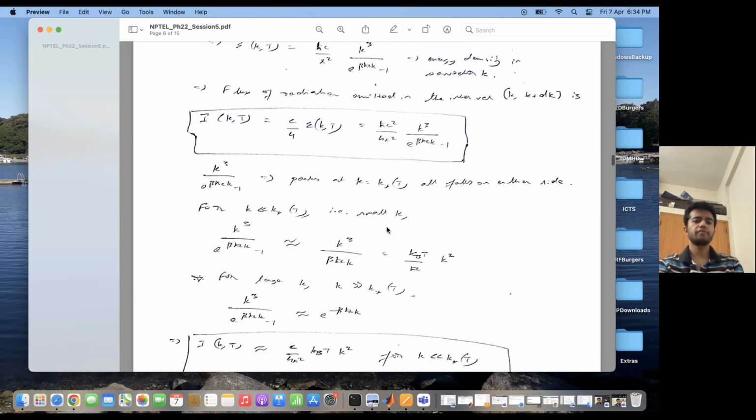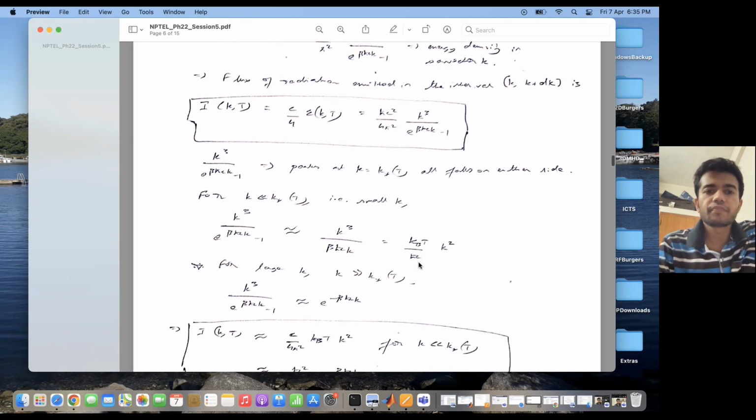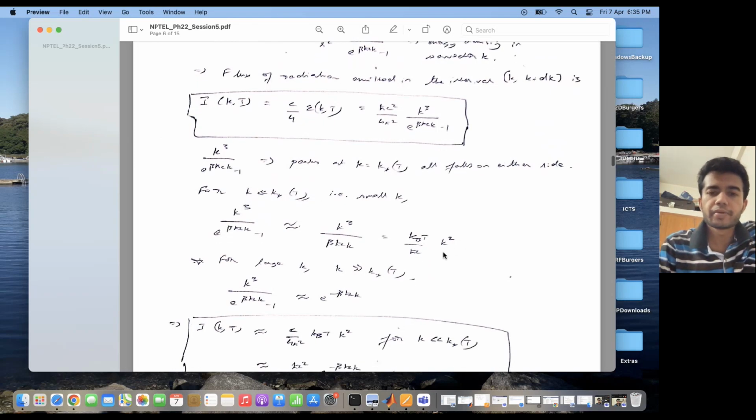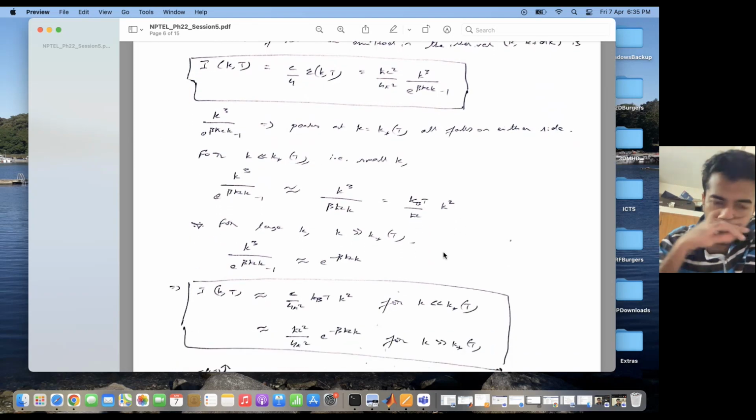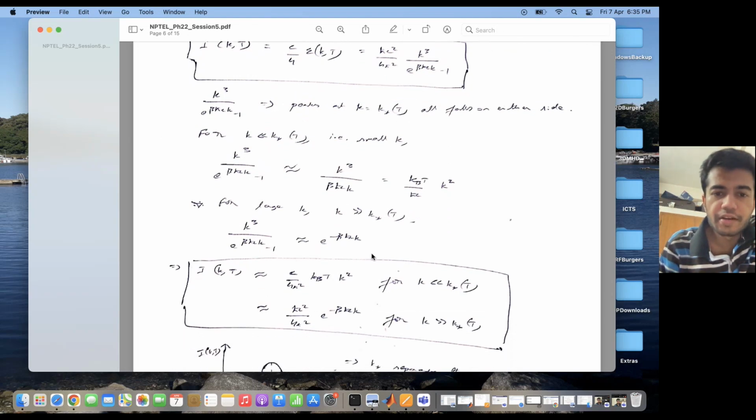What is the small k behavior of this quantity? At small values of k, I can Taylor expand the exponential. So this quantity becomes equal to beta h cross ck, and therefore this scales as kBT by h cross c times k square. So you see I of k is proportional to k square at small k, and at large k, that is k much greater than k star,